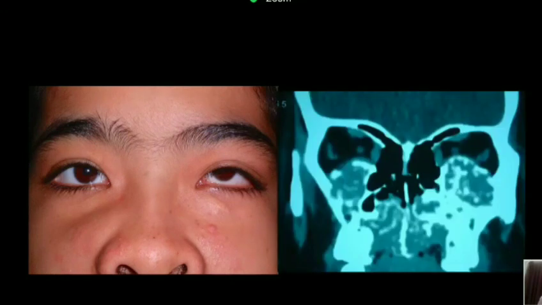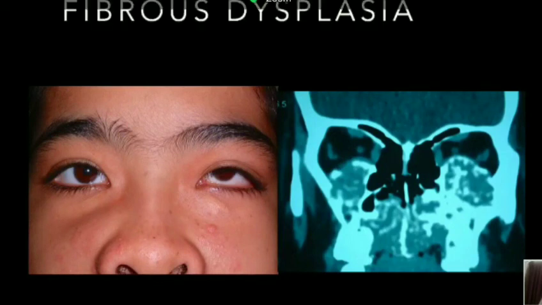So when a CT scan was done, this is what was seen. What you see here is the bone which has got lysed, and there is sort of a fibrous tissue which is filling up the maxillary sinus and encroaching on the inferior part of the orbit. So this was a case of fibrous dysplasia. Here, because of some unknown factors, there is fibrous tissue which starts multiplying, and it's filled with immature bone cells as well.